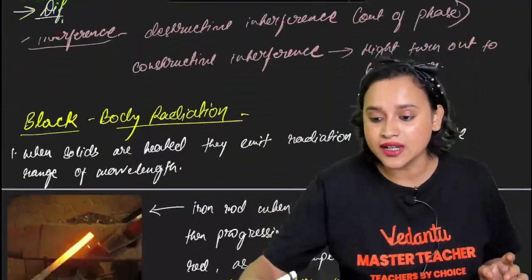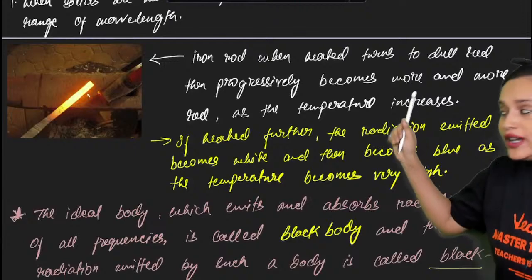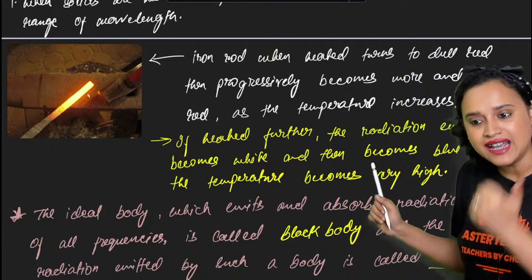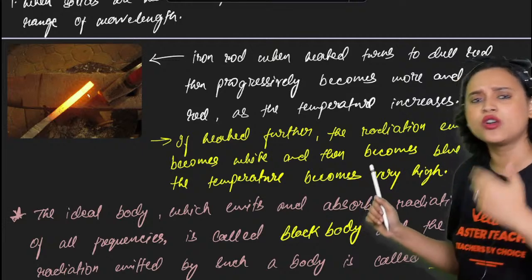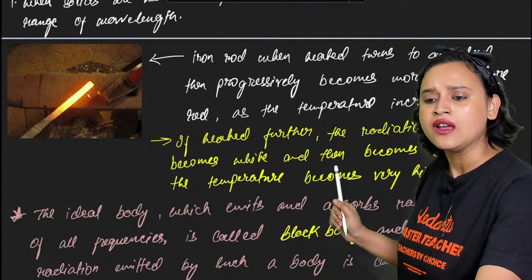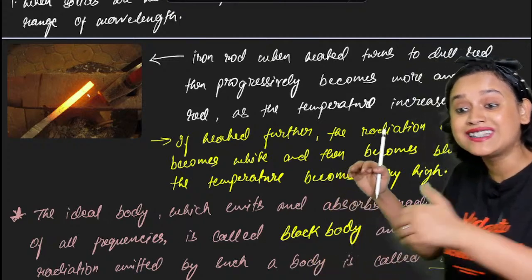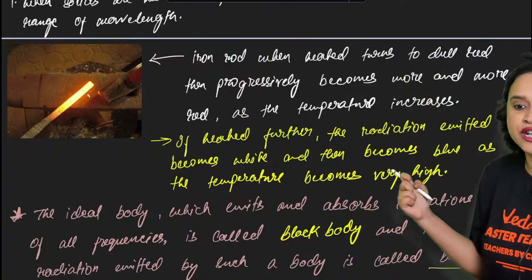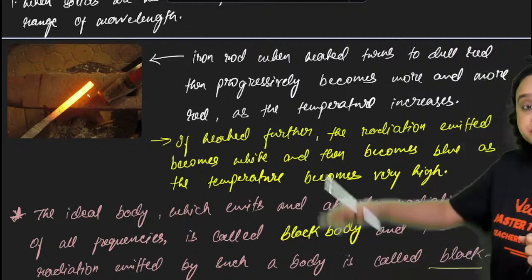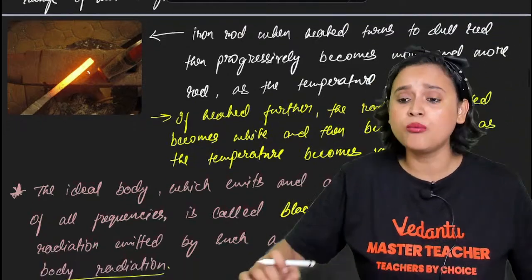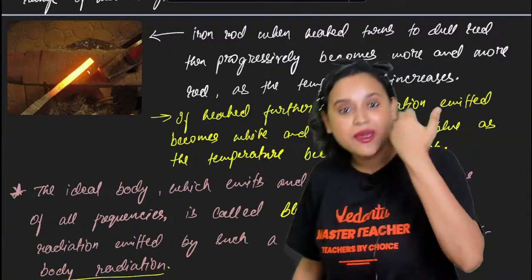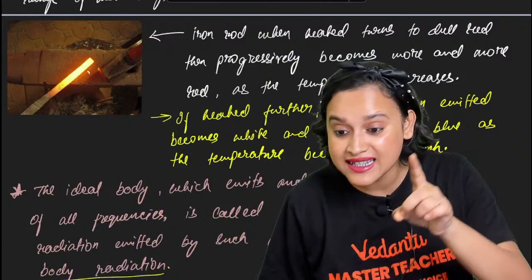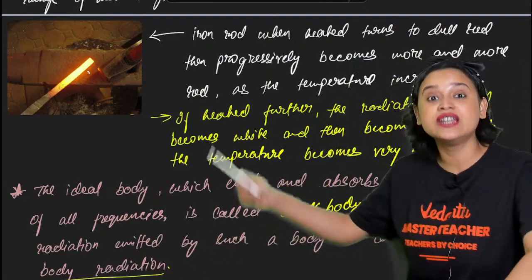This is exactly what I was telling you. When you heat an iron rod, initially it is dull red.